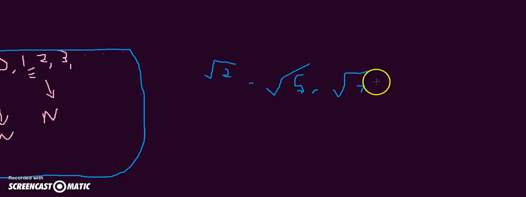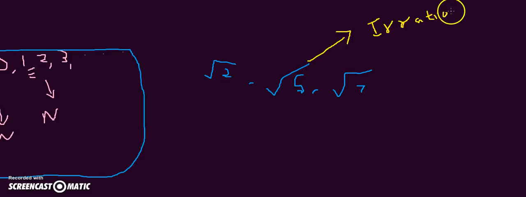Such numbers are known as irrational numbers. These kinds of numbers are irrational numbers.